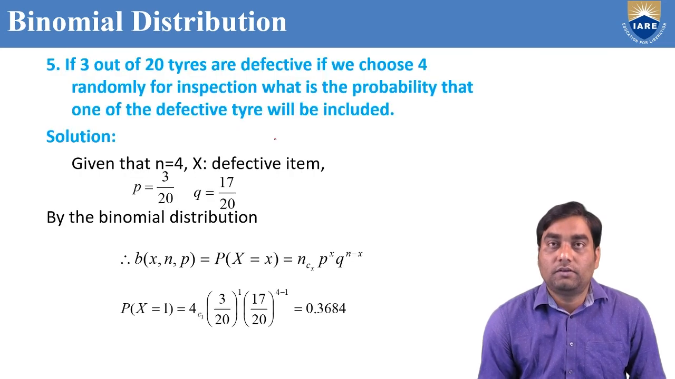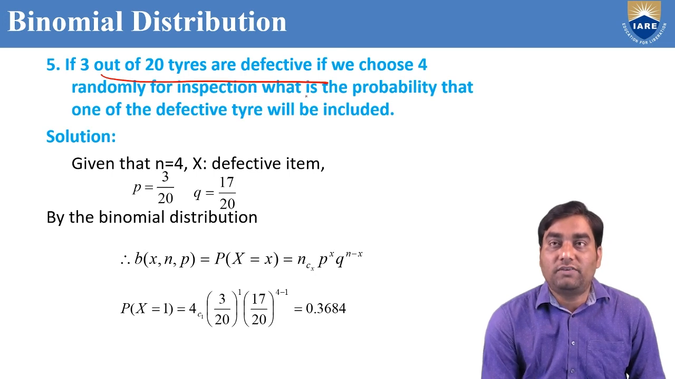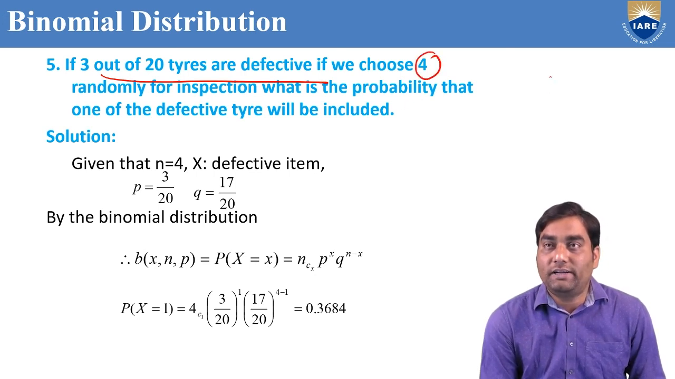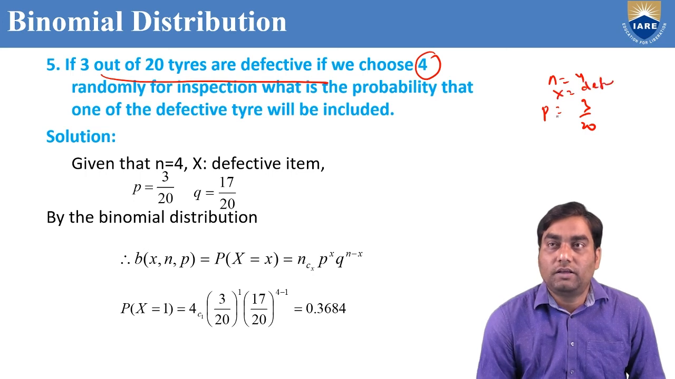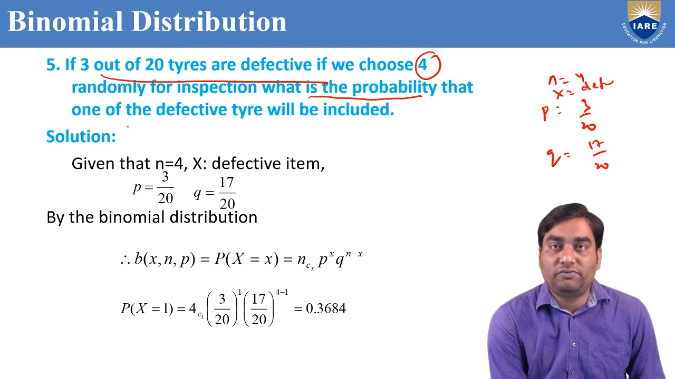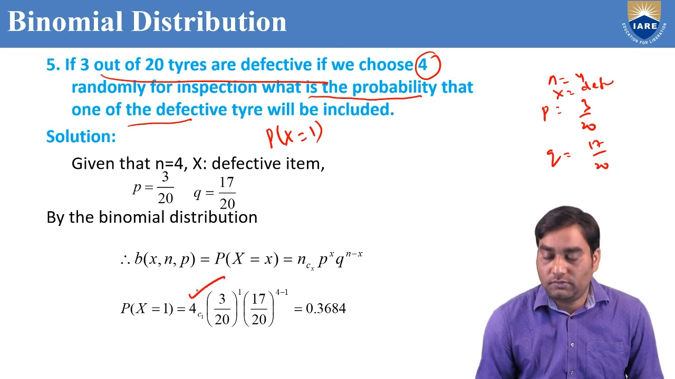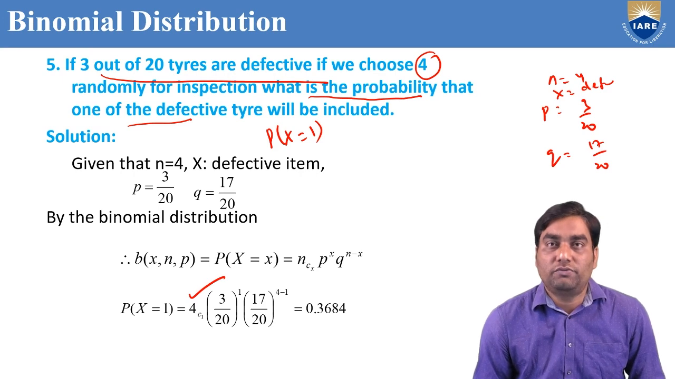Now, another problem. If 3 out of 20 tyres are defective, if we choose 4 randomly, n equal to 4, p also given, 3 out of 20. X is defective item. p equal to 3 by 20, q equal to 17 by 20 because p plus q equal to 1. What we need to find? Find the probability that one is defective, P of x, how many? 1. P of x equal to 1. We can do it by using the binomial distribution formula.